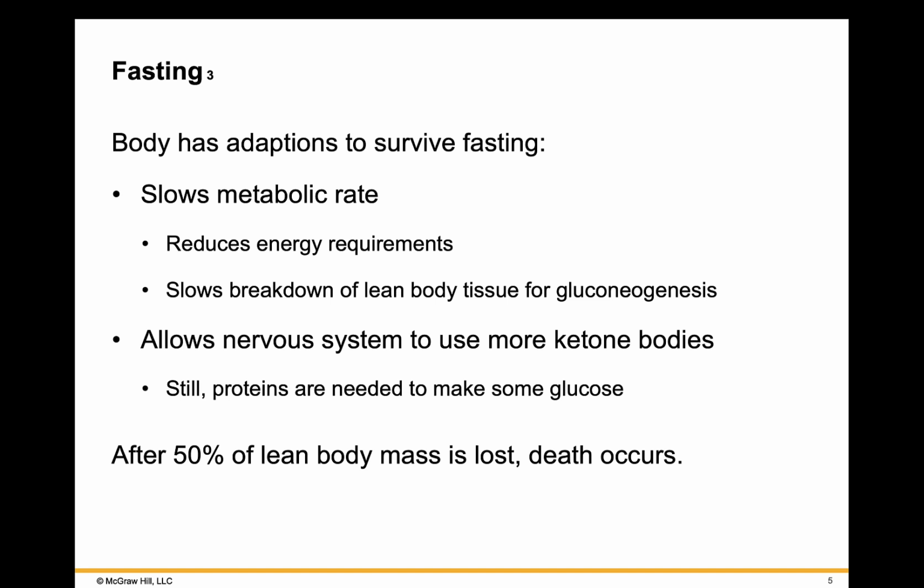Overall, this reduces energy requirements, and it also slows down the breakdown of lean body tissue that's necessary for gluconeogenesis. Another adaptation is that the nervous system is able to use more ketone bodies, but still, proteins are needed to make some glucose. After 50% of lean body mass is lost, death will occur.